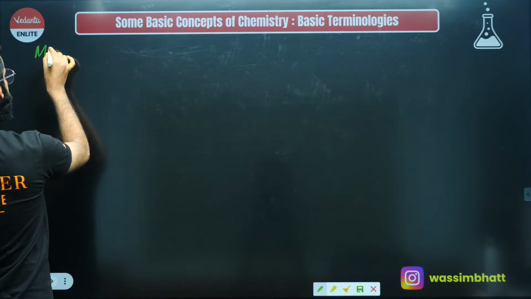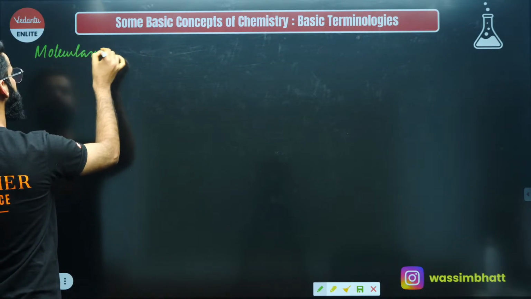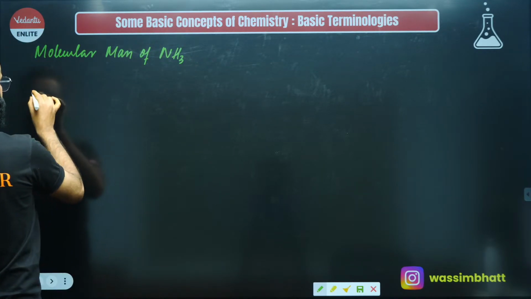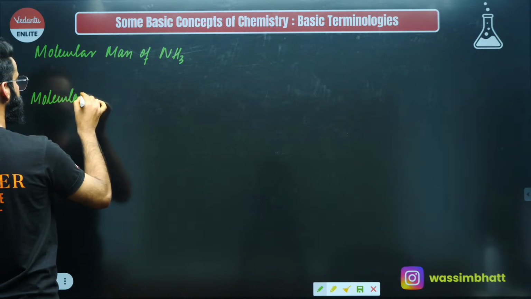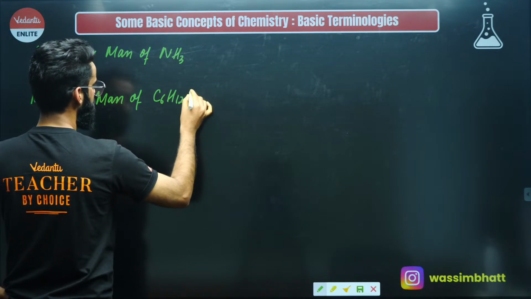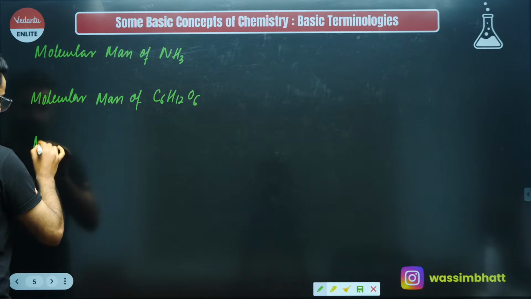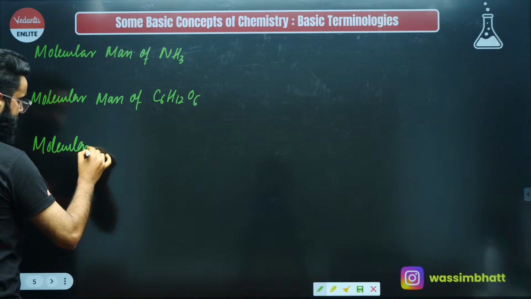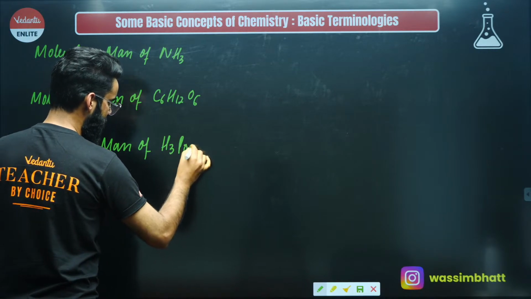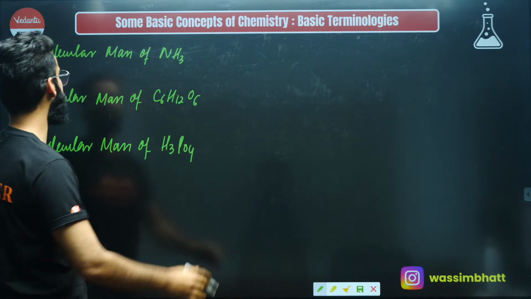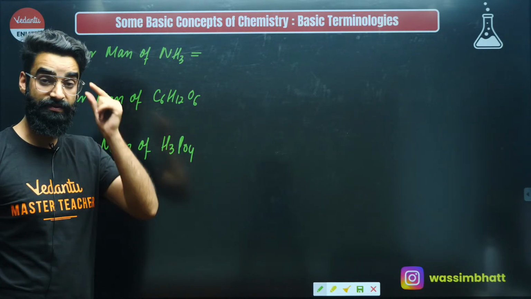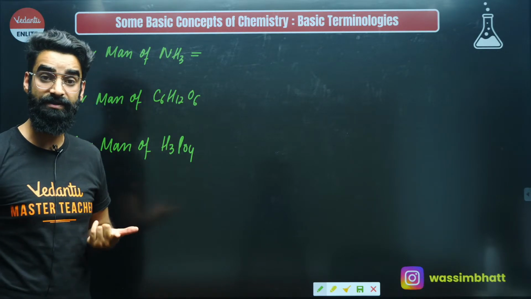For example, I write something as molecular mass of NH3. Then for example, I'm writing molecular mass of glucose, right? Then for example, I'm writing molecular mass of H3PO4, right? These are the three terminologies which I've written over here. Understand? Molecular mass of NH3, what does it mean exactly? It means we are talking about the mass of one molecule of NH3, right?